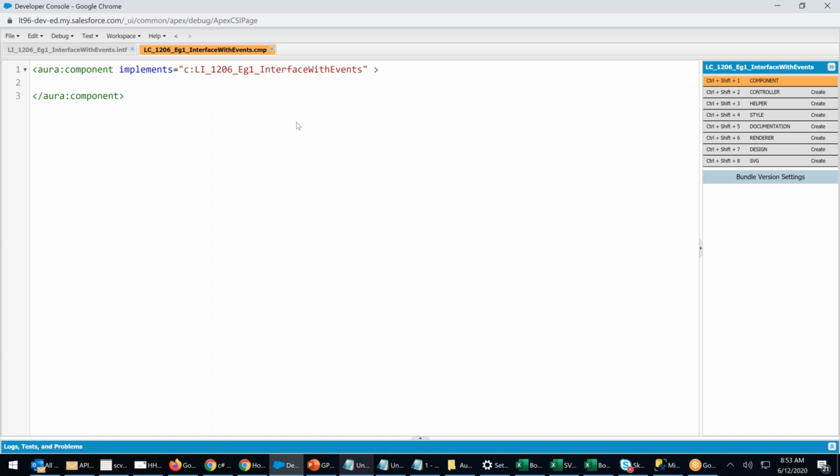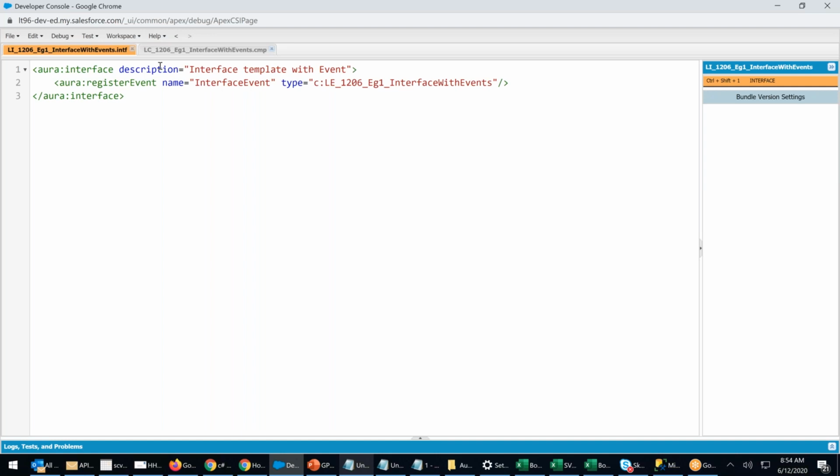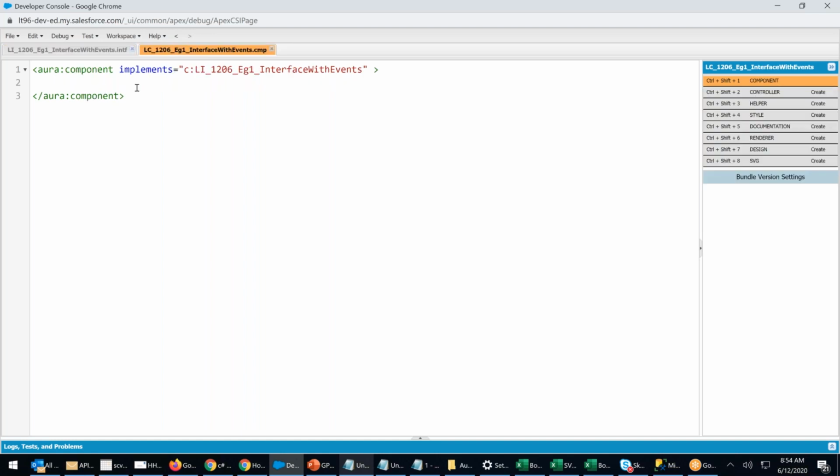Clear now? Now here I can fire an event, I can handle an event. To fire an event, I have to register, but the register is already done in the interface, so I need not re-register here. Let's assume that this component itself will fire and this component itself will handle. Both handling and firing will be done by this component.